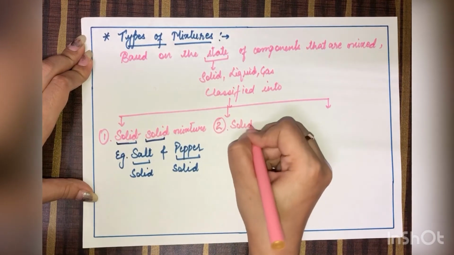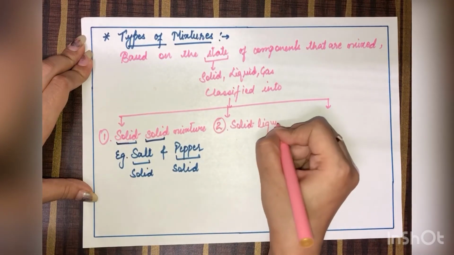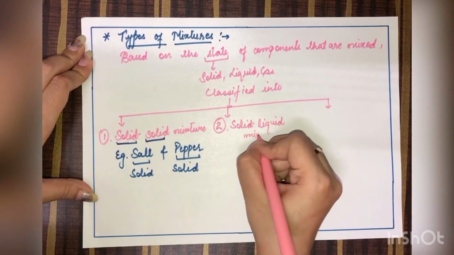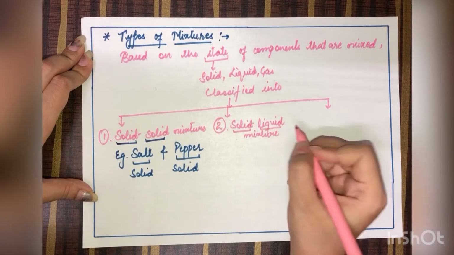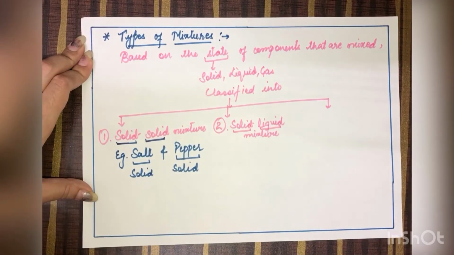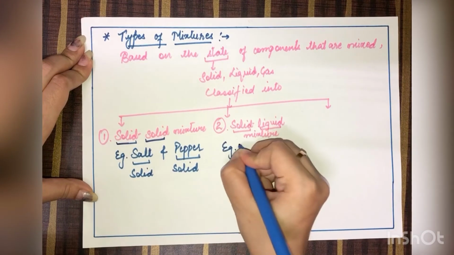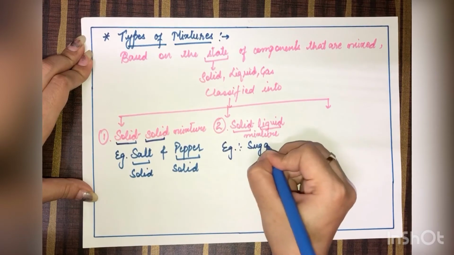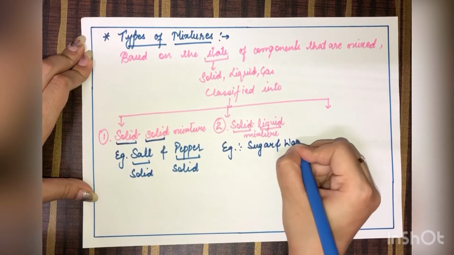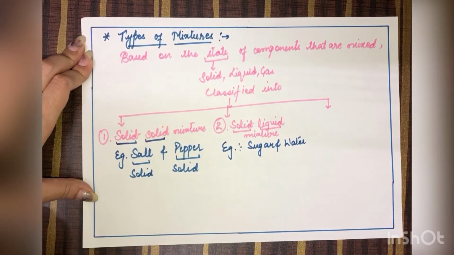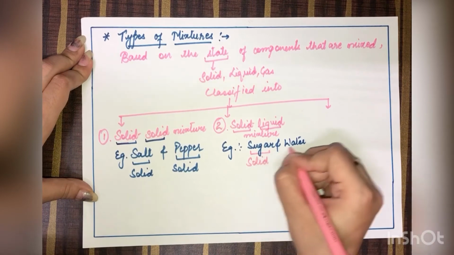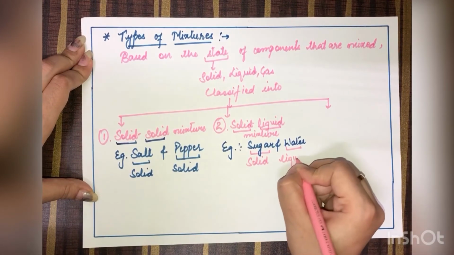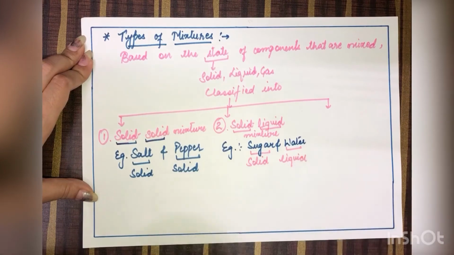Moving on to the second one, solid liquid mixture. Solid liquid mixture. Now in this, one component is in solid state and the other one is in liquid state. Example, sugar and water. Now if I say sugar is in solid state and water is in liquid, can I say this as solid liquid mixture? Yes.